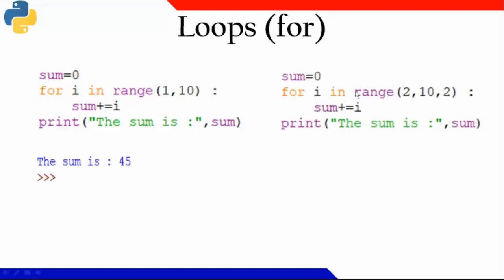Similarly, if I am taking the for loop here, 2 to 9, I'll include 2 but at the step of 2. So 2, 4, 6, 8 will be there. The sum of 2, 4, 6, 8 is 20. Fine.